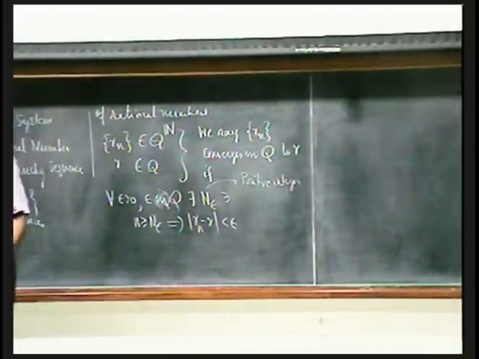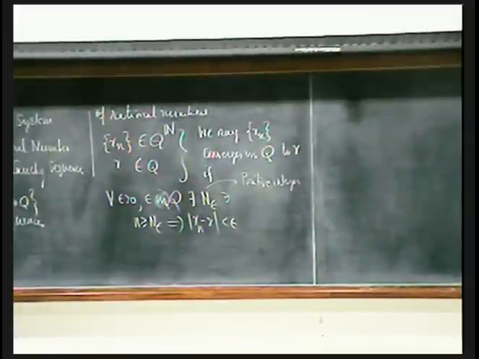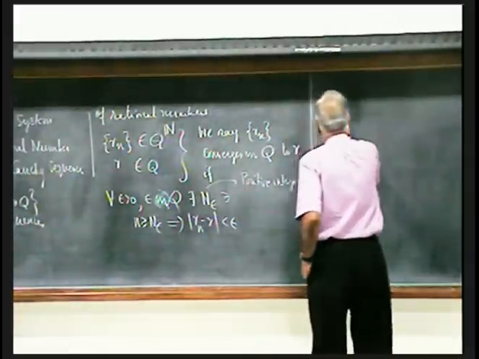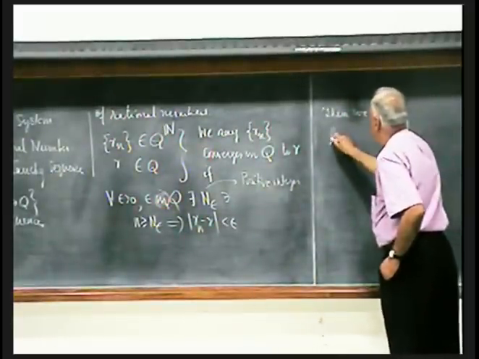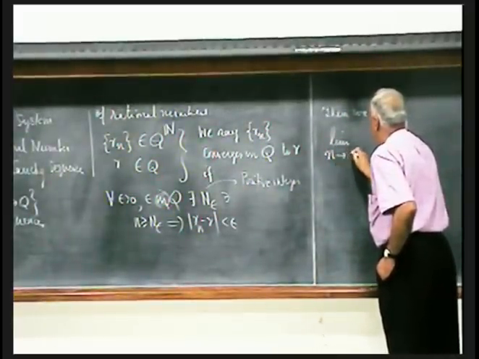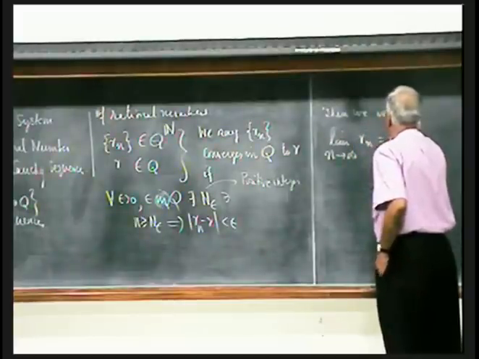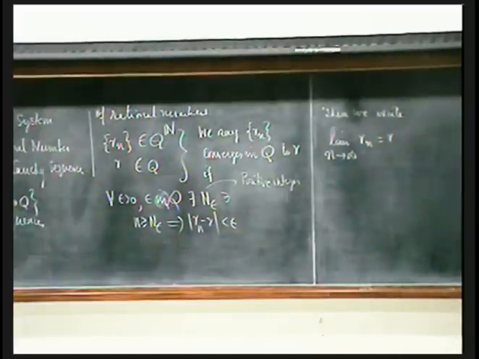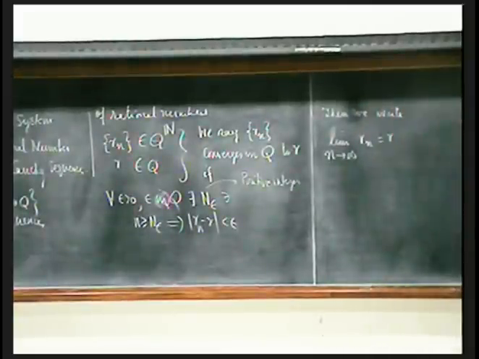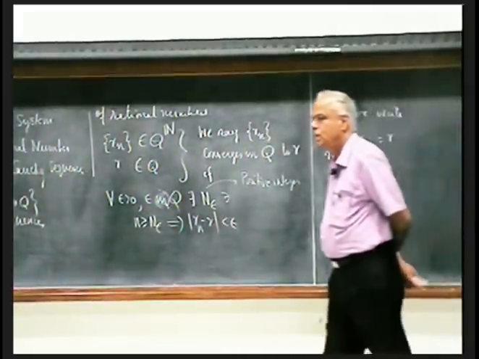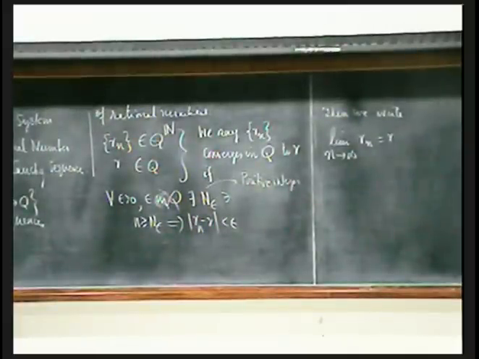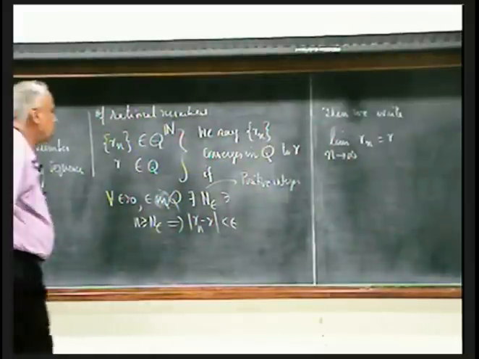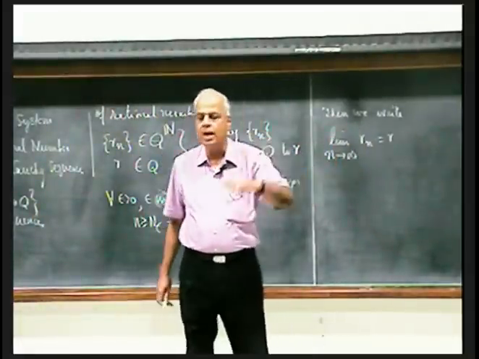Now for this limiting process, we use the notation: we write limit as n tends to infinity of Rn equals R. If all this happens, we simply write limit n tending to infinity of Rn equal to R. Now we'll take for granted all the standard limit rules.